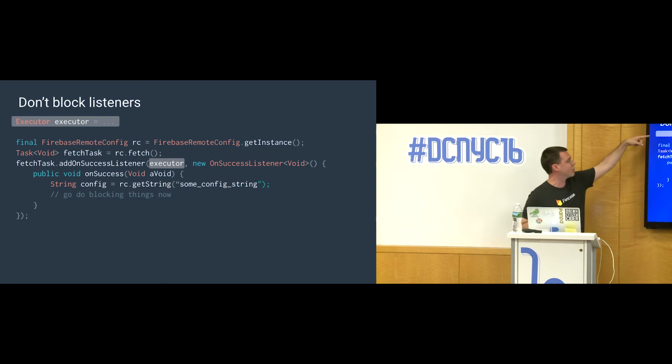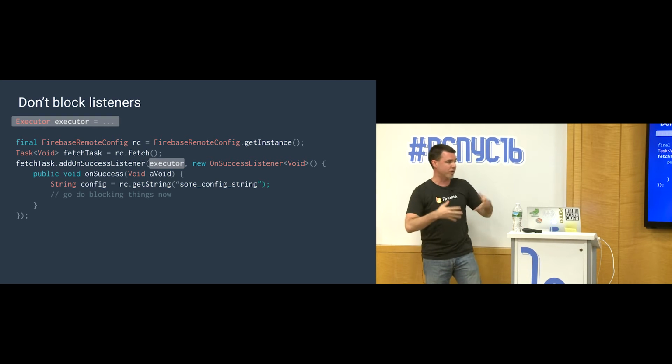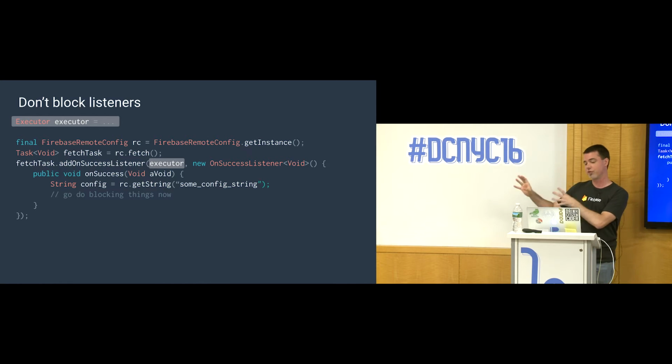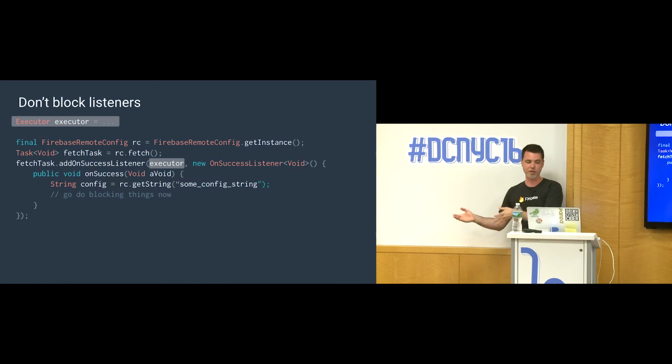So this would be something that you create on your own, probably a singleton. You pass that instance in, maybe it represents a pool of threads that are available for work. And the task API will schedule the listener to run on that. Now this means if you're running on another thread, of course, you can't do UI updates on that, so you'll have to continue to bounce back and forth between threads as necessary.